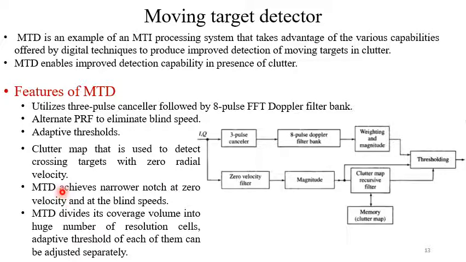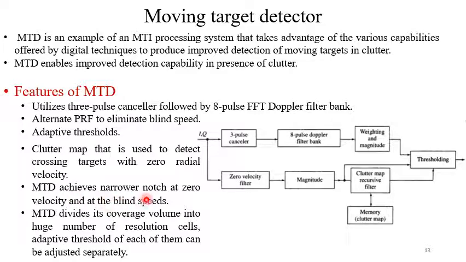That means the target is moving side by side, means from left to right, something like this. So it is not going towards or away from the radar. It is going from one point to another point. The distance of the 2 points are same with respect to radar. So under this condition, this clutter map is used to detect such targets.